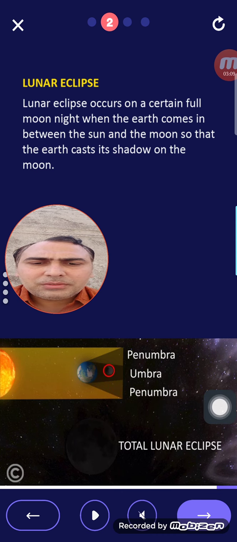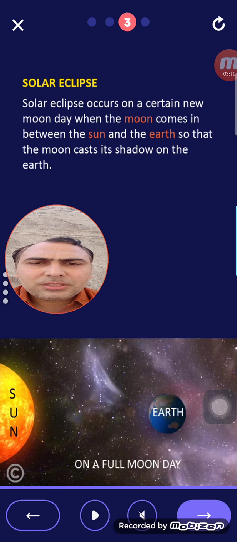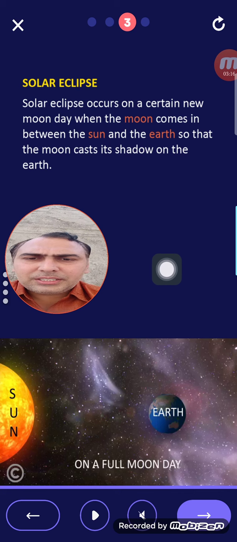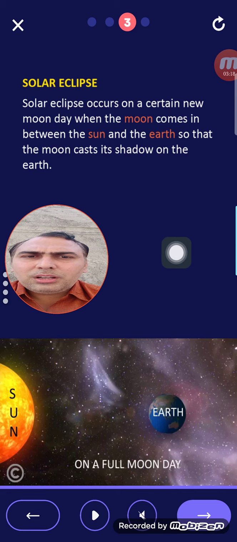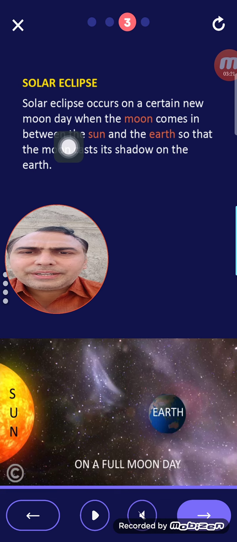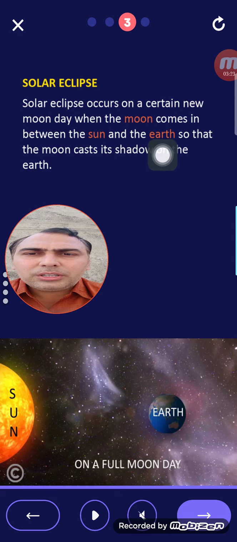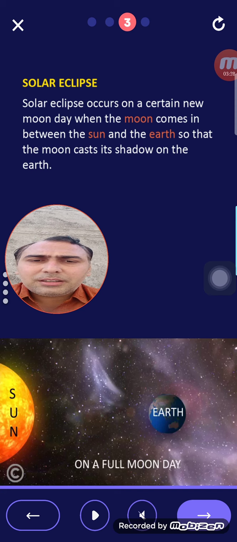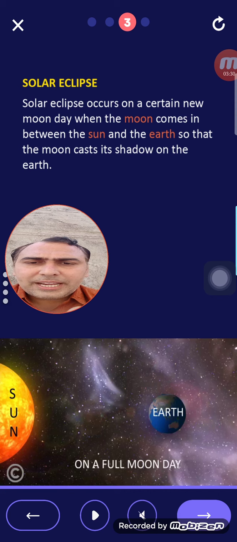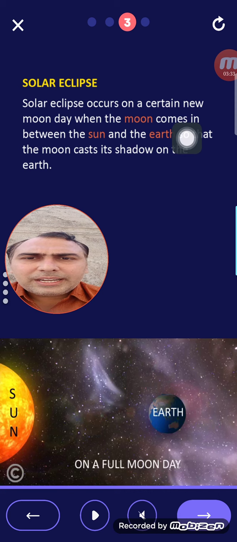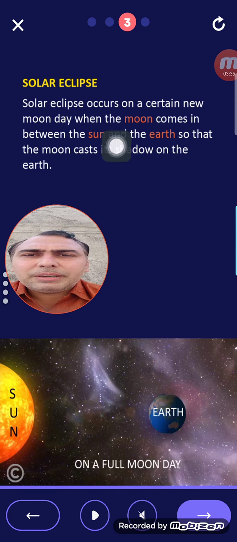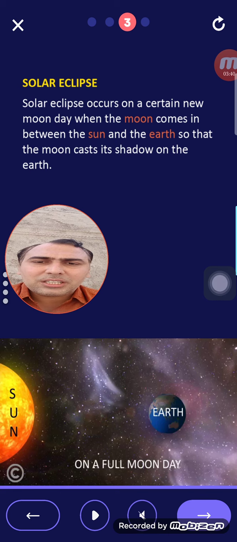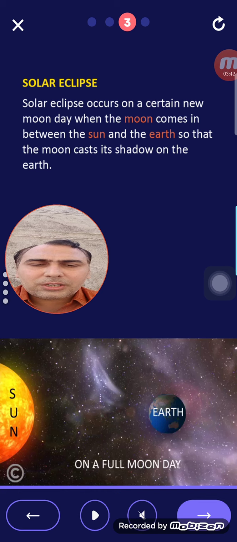Okay, let's read more. Solar eclipse. A solar eclipse occurs on a certain new moon day. What we saw in the lunar eclipse was a certain full moon night. This is the full moon day. Now the new moon day, when the Moon comes in between the Sun and the Earth. In a lunar eclipse, what happened? The Earth comes in between the Sun and the Moon. Now the Moon comes in between the Sun and the Earth, so that the Moon casts its shadow on the Earth. In a lunar eclipse, the Earth casts the shadow on the Moon. Now the Moon casts the shadow on the Earth.